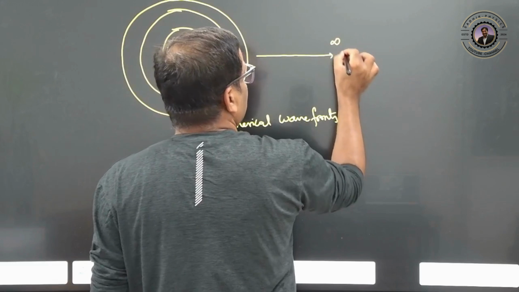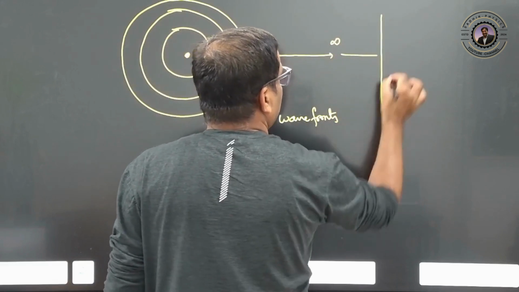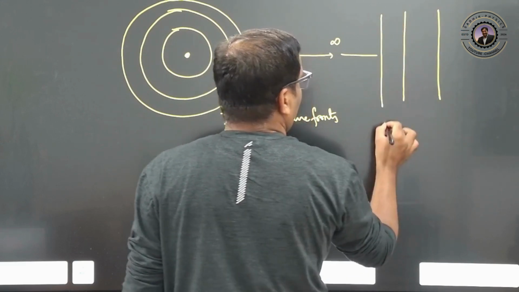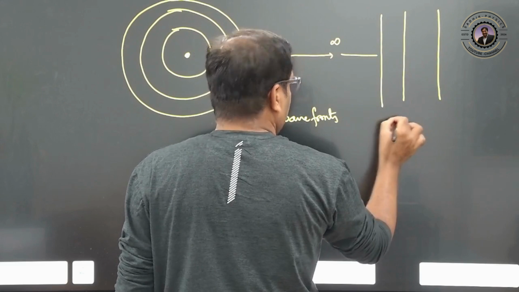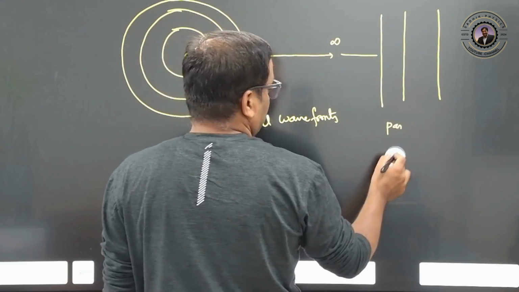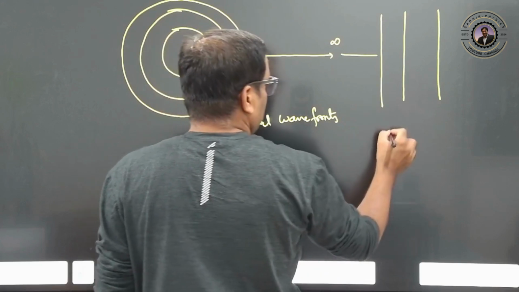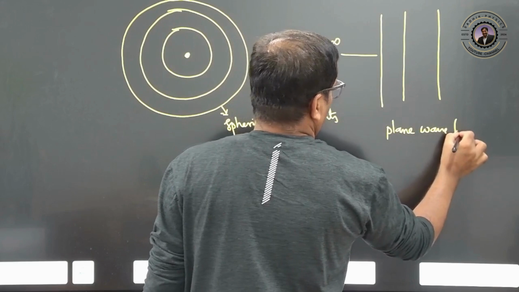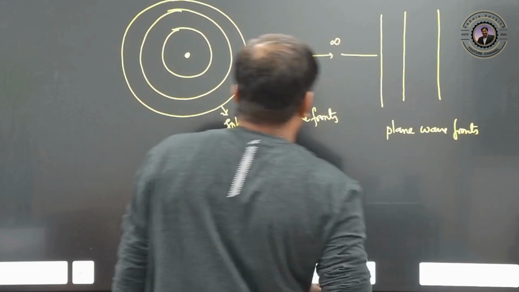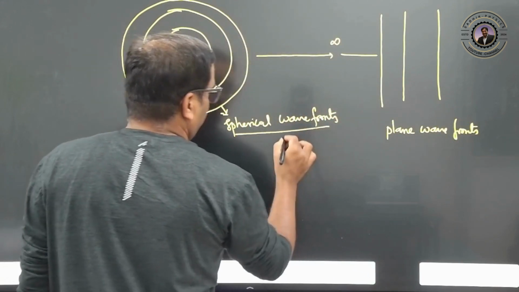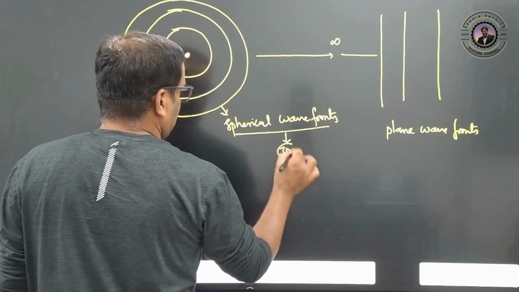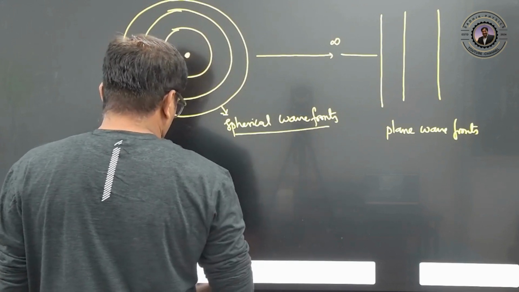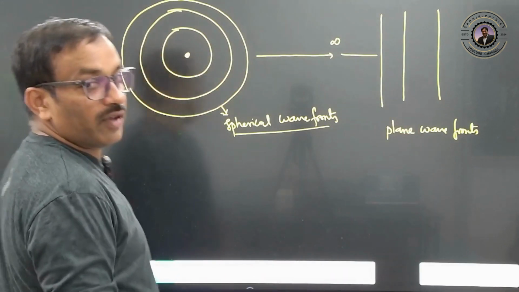If you travel up to infinity, the wavefronts become parallel. This we can call parallel or plane wavefronts. These spherical wavefronts are nothing but three-dimensional, and these are plane wavefronts onto this. Clear?